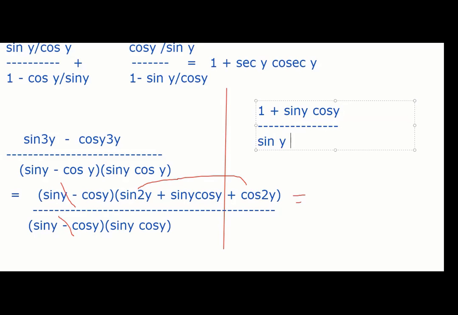What is the last step you think? Tell me the last step now. We'll split the fraction. So 1 by sin y cos y is sec y cosec y, plus 1.